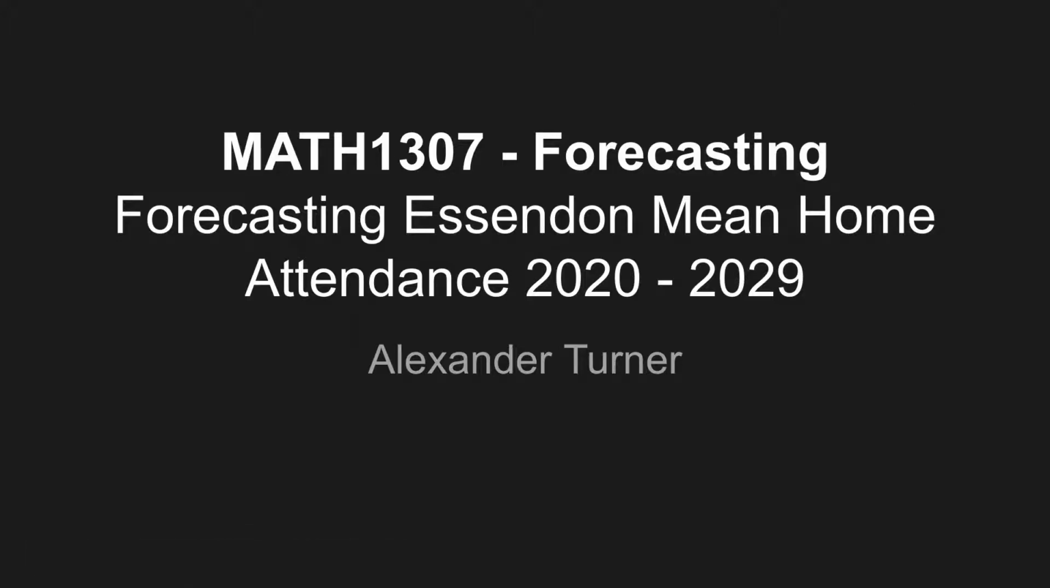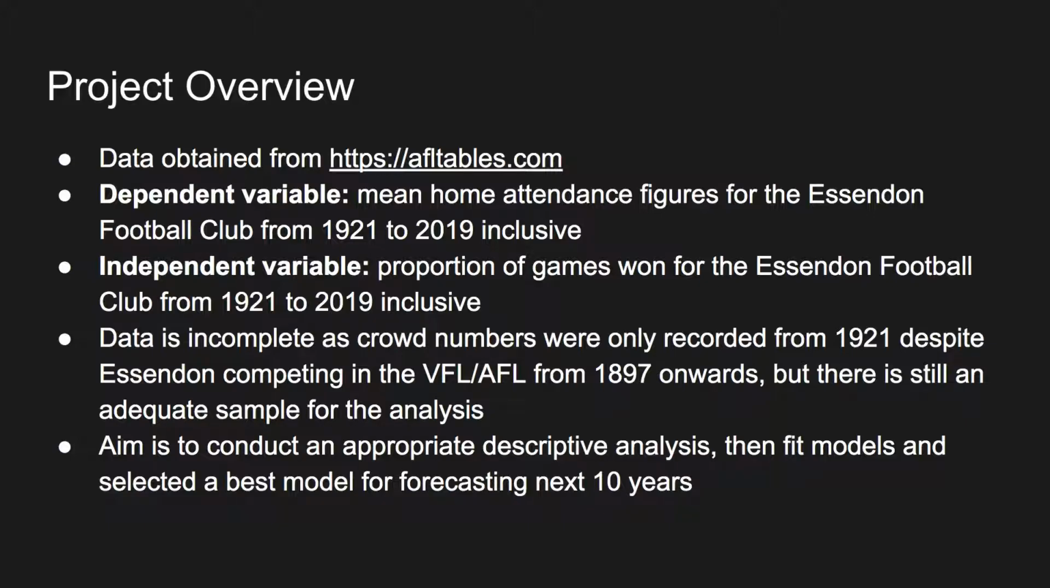My MATH1307 forecasting major project presentation, which is forecasting Essendon mean home attendance for the years 2020 to 2029 inclusive. So the project overview: data was obtained from afltables.com, which provides freely available information relating to the Australian Football League. The dependent variable is the mean home attendance figures for the Essendon Football Club for the years 1921 to 2019 inclusive. Home attendance is for games that Essendon were the designated home team.